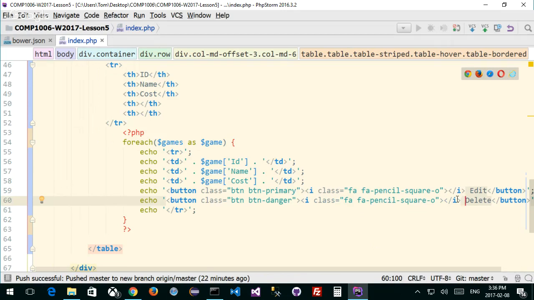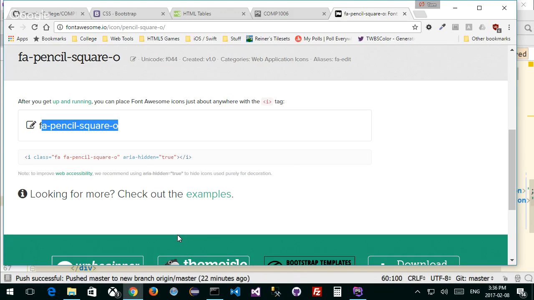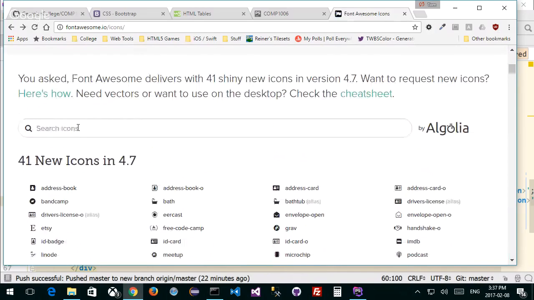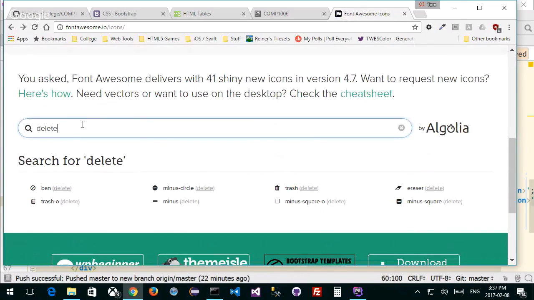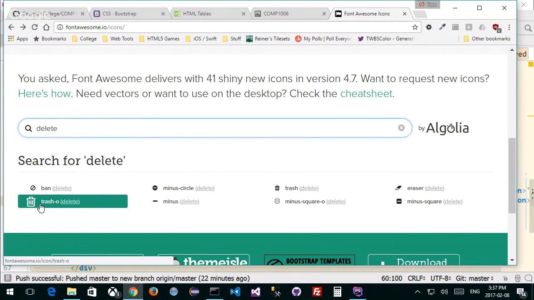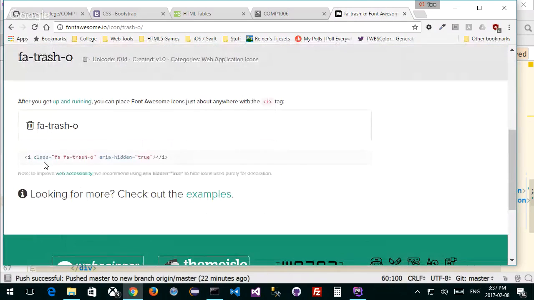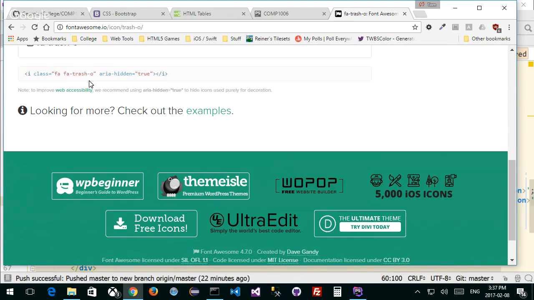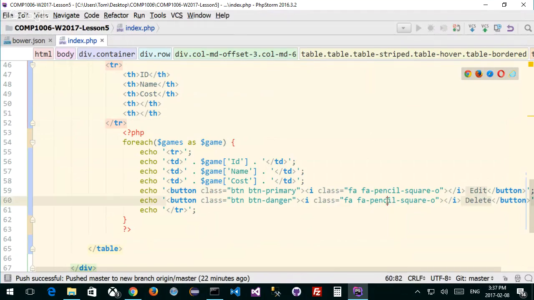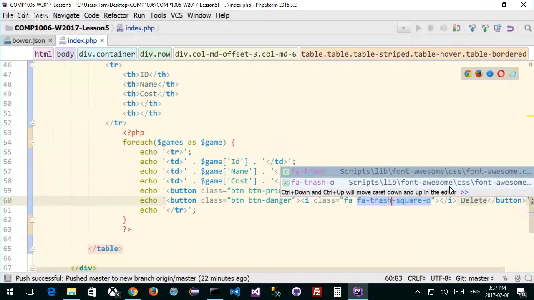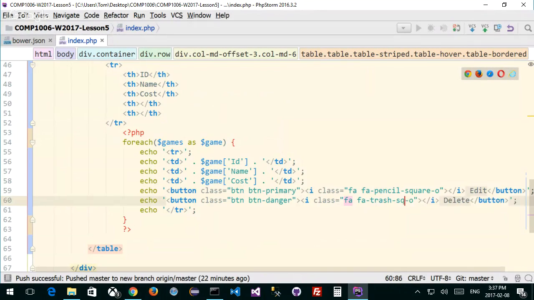The delete is a trash, right? That's what we want to find. So if we go back to here and look for something that's delete, you can see that there's trash-o, which is probably the right thing to do. I can probably grab that as well. So fa-trash-o, I'll just type it in. O means outline. That's it.